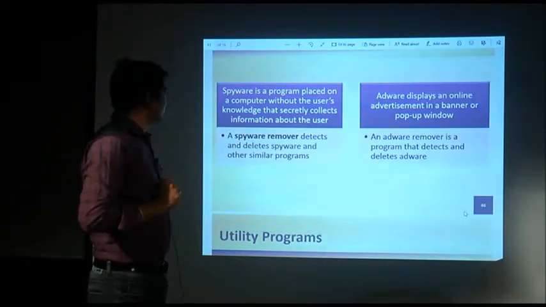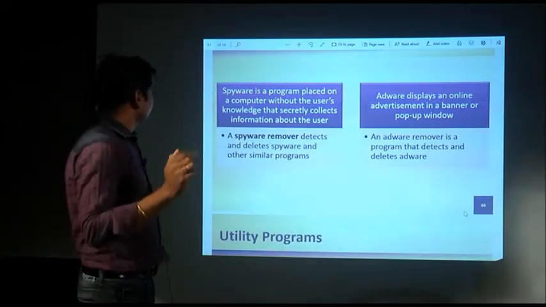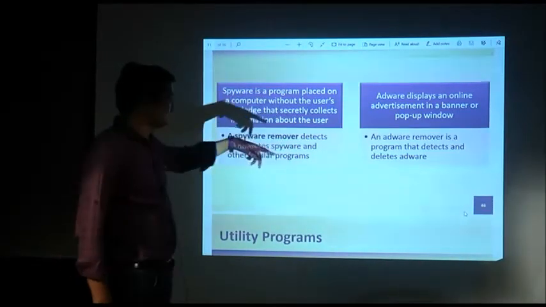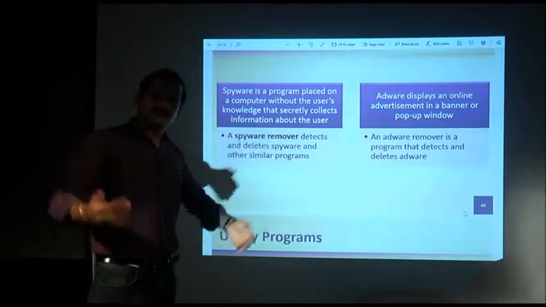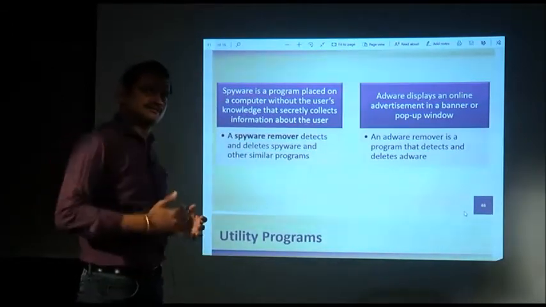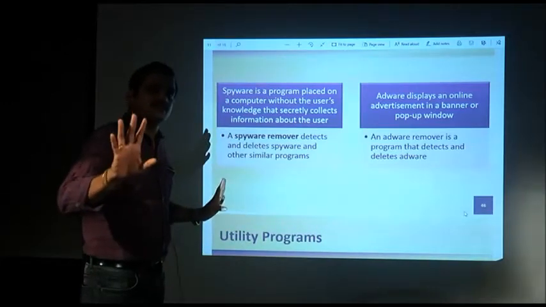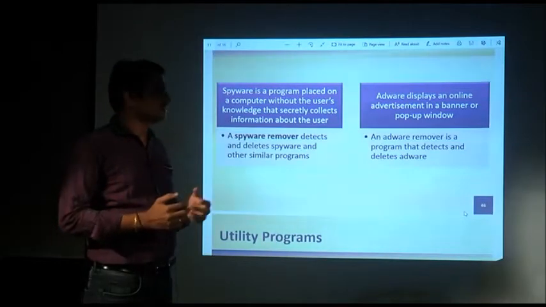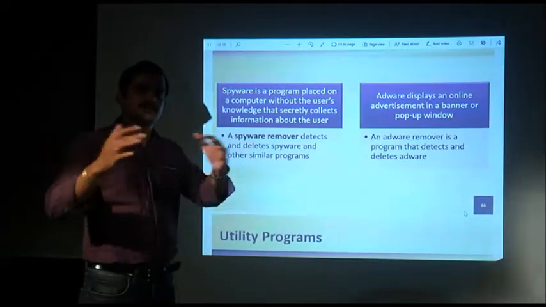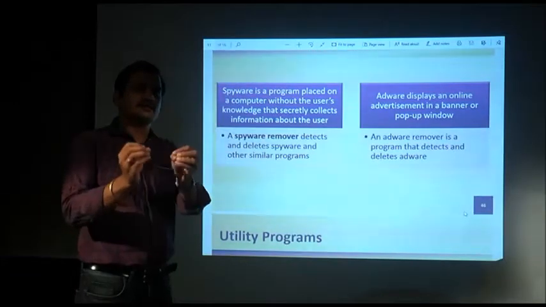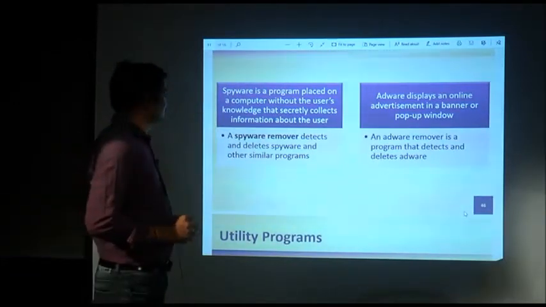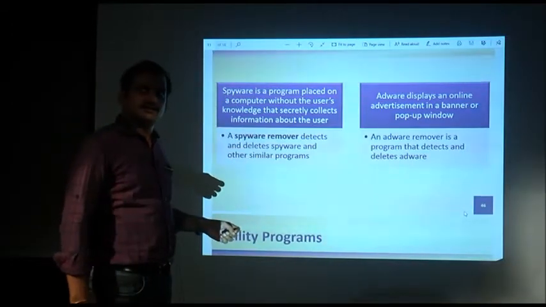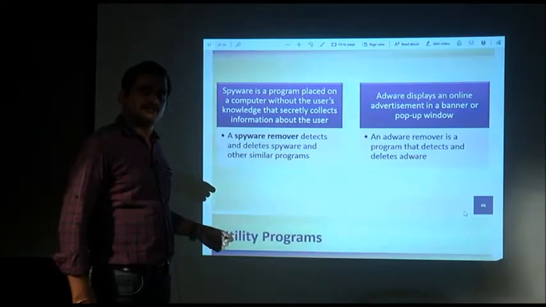Then adware. What is adware? And first, what utility program is needed for removing and detecting spyware? That is a spyware remover. It is available in the market, it does not come with the operating system. With the operating system, the only thing that comes is a firewall. Except for that, to protect your system you have to purchase these utility software from the market and install them in your system, so that you can be protected from different viruses, like antivirus programs. And this spyware remover is another program that can detect and remove spyware from your system.